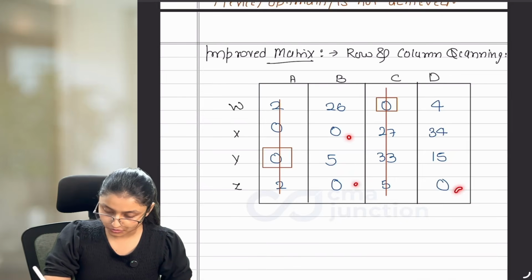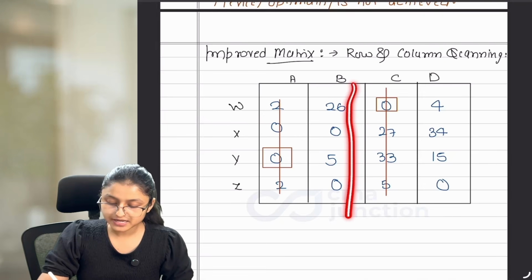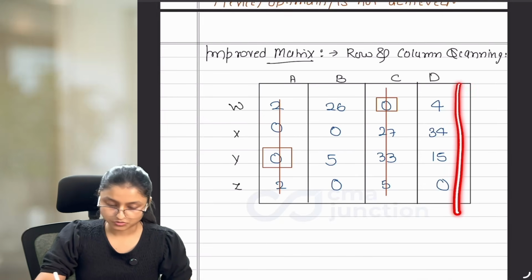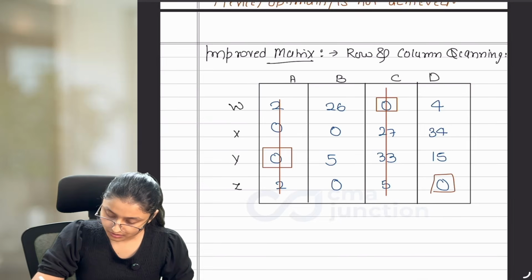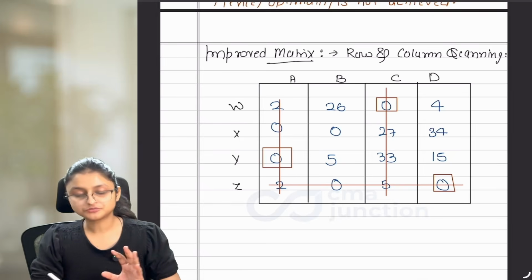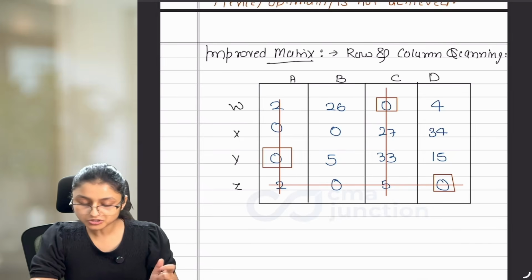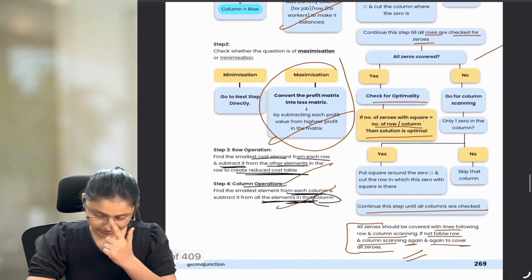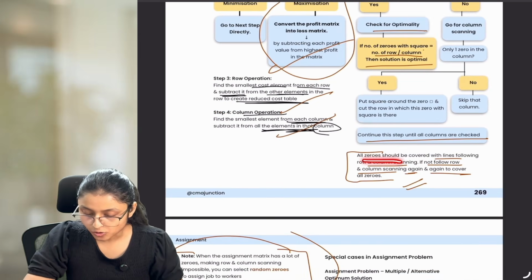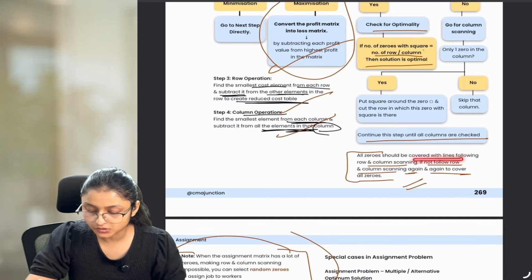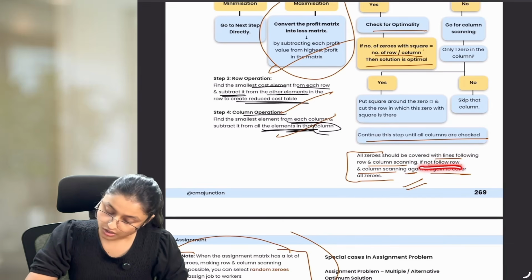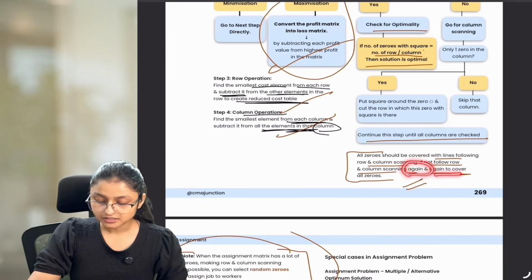As we are left with zeros, we have to do column scanning now. Here we are having 2 zeros. Skip that column. Here we have 1 0. Mark it with square and cut the row. As you were doing column scanning, we have to cut the row. Now comes the question that we are again left with 0. What to do? If you notice, in this step it is already mentioned that all zeros should be covered with lines following row and column scanning. If not, follow row and column scanning again and again to cover all zeros.